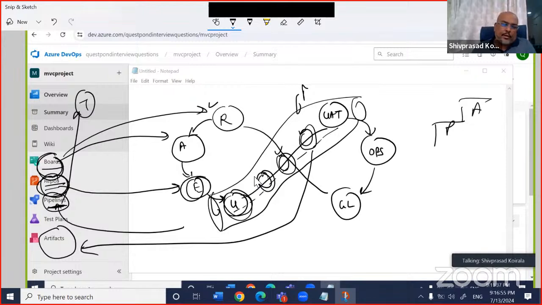But many people think that if they worked in Azure Boards, they have become a DevOps programmer, right? The main heart of Azure DevOps is this pipeline. I repeat that: the main heart of Azure DevOps is the pipeline. If you know how to create the pipeline, that means you are done with it, right? Okay, so that is one thing.